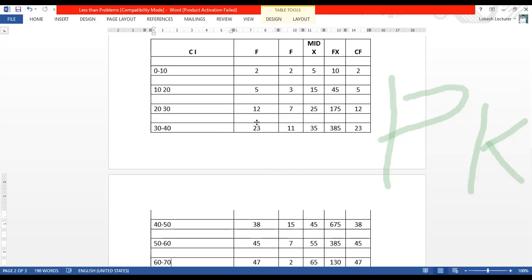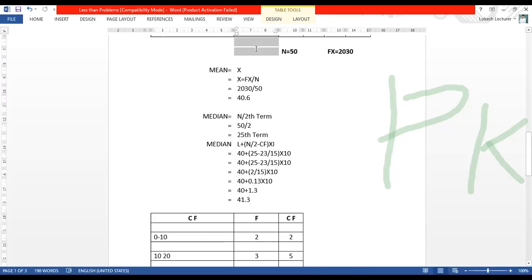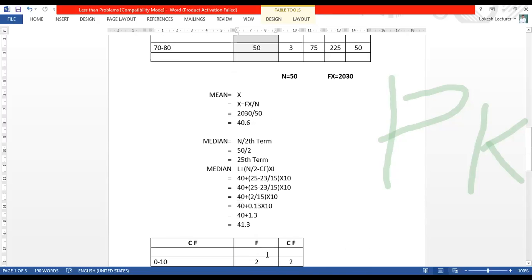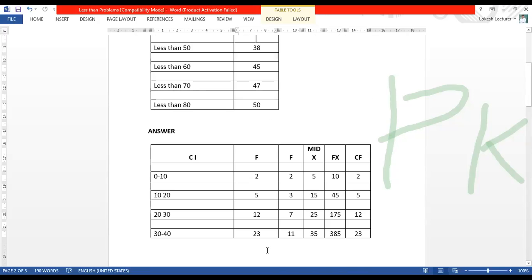So this frequency what they have given, we should change it. How to change it, I tell you.